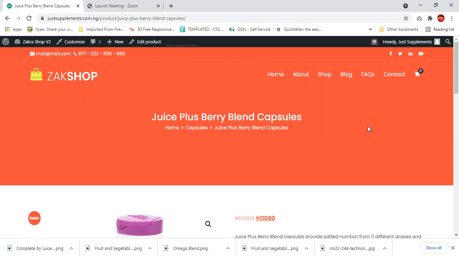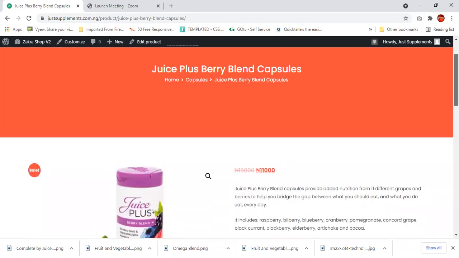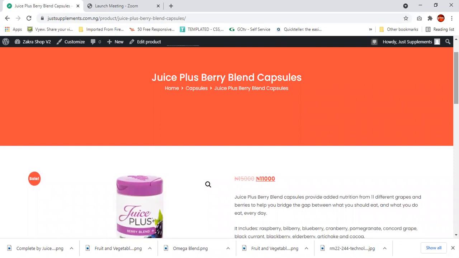Now, without much ado, the screen you're looking at right now is actually where we stopped in the book, okay? So far so good, we've been able to add just one product. And I said we could go on and add more products. But let's just do it this way. For the sake of understanding the whole thing better, I'm going to add 3 or 4 more of these products so that I can populate that particular page.